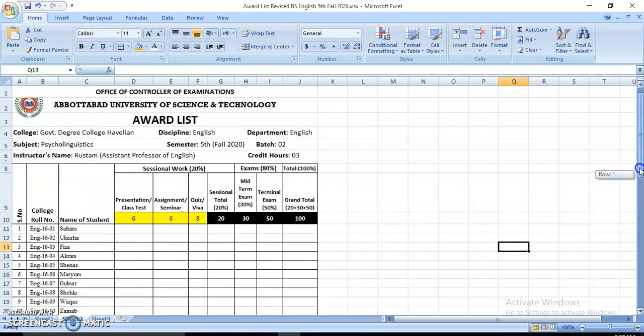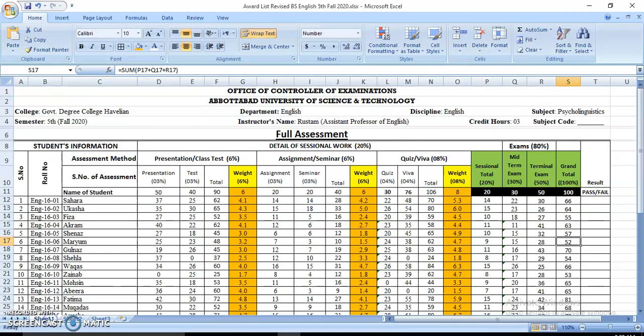Now this is the actual award list. Usually we prepare two types of award list. One data is maintained for the teacher, as you can see here. This is known as the full assessment sheet. So at the top you can write